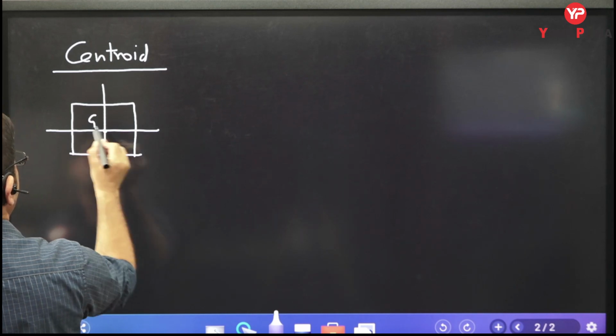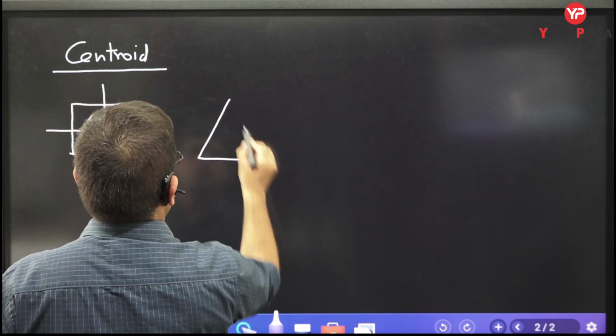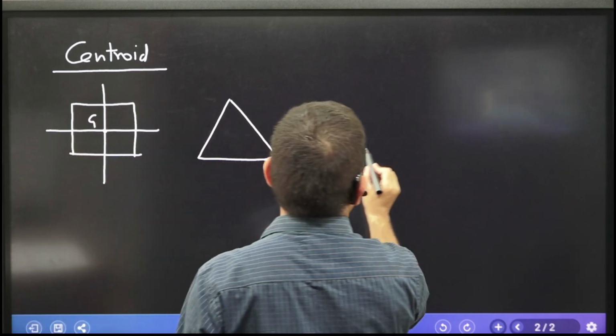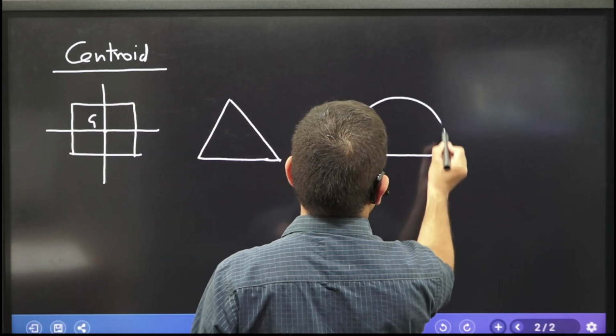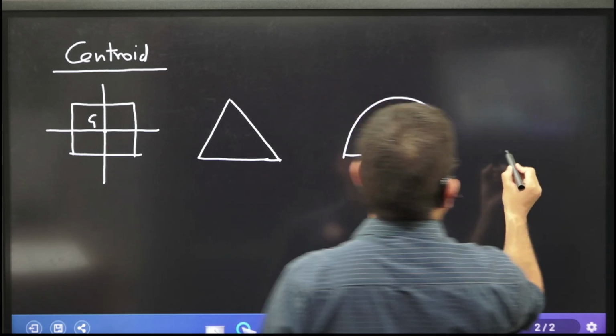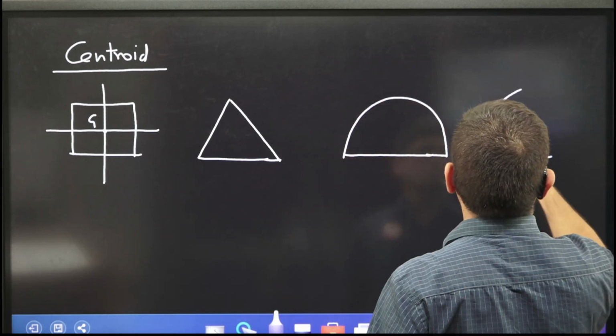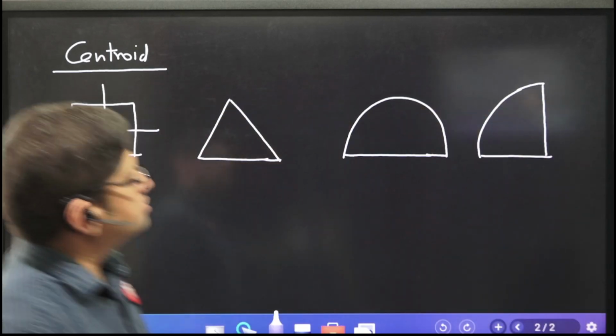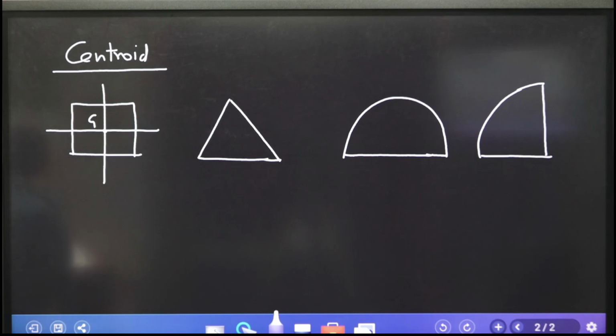These are the shapes I am giving you, bodies whose centroid we need to know.